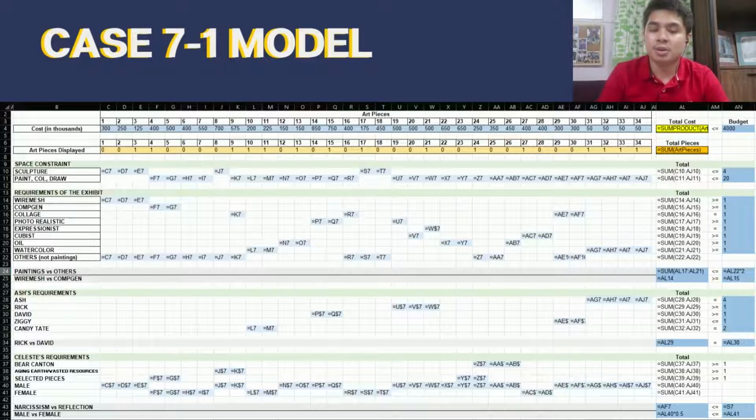We had numbered each art piece from 1 to 34 and have made these boxes our binary decision variables or changing cells. Each of the below highlighted cells are all connected to the main changing variable cells highlighted in yellow, segregated based on constraint. So, if the value produces a 1 or a yes, it will be carried over to those with blue highlights to be able to determine if it meets its particular constraint.